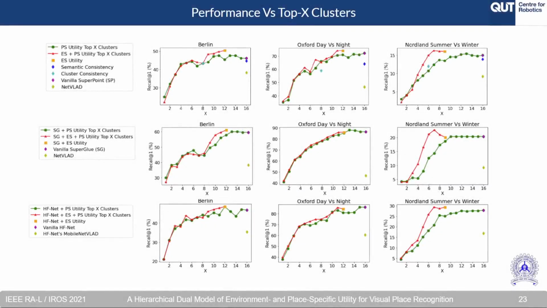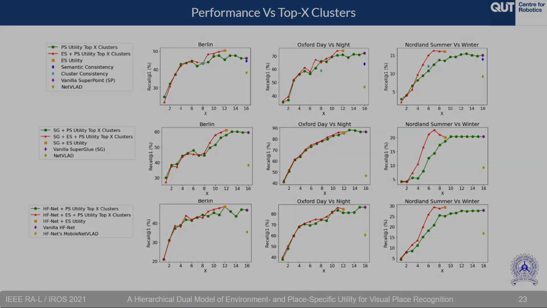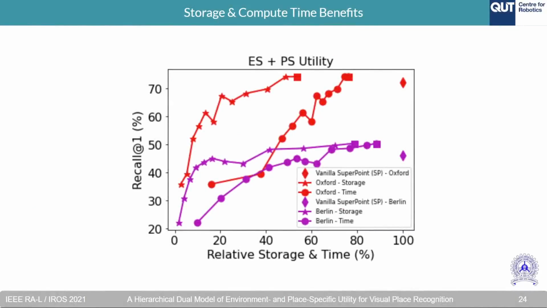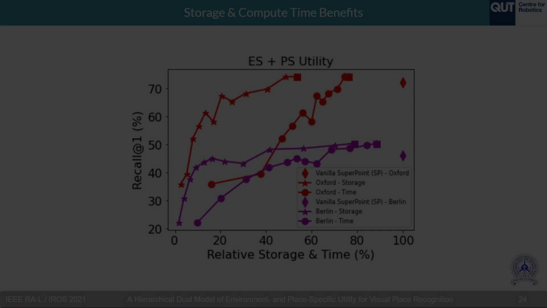We also analyze the performance at a varying number of clusters, and it can be seen that the same or better performance can be achieved at a lower number of top utility clusters. Furthermore, we analyze the performance and storage trade-offs. We observe that our proposed method provides large improvements in storage and compute time while providing similar or greater performance. For example, for Berlin, the performance is retained even at a relative storage of 20%.